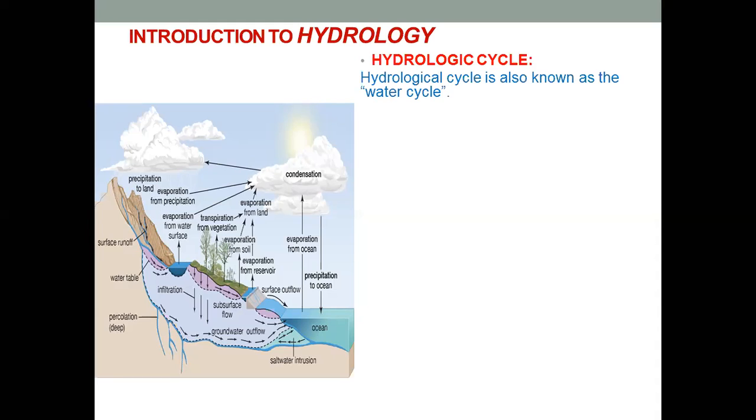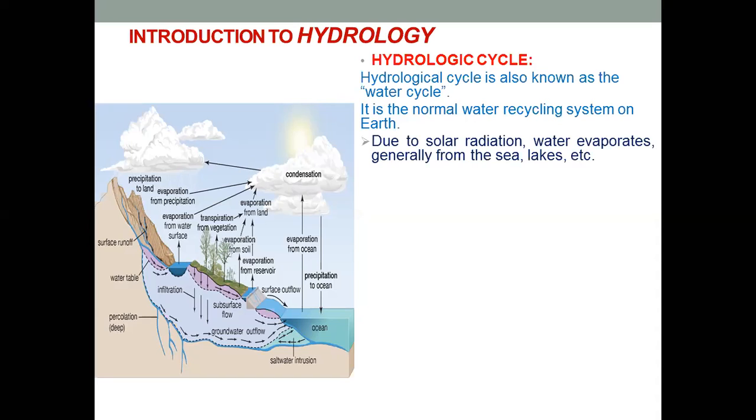Hydrologic cycle is also known as the water cycle, and it is the normal water recycling system on Earth. We will see how the water recycles. Now, the first part or the main part is, due to the solar radiation or the heat from the sun, water will evaporate generally from the seas, lakes, oceans, etc.